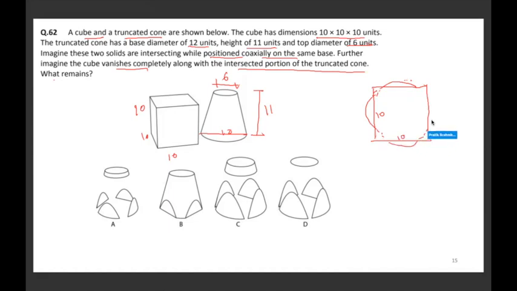Drawing it roughly, something like this. जिसमें इतना part 1 centimeter and 1 centimeter on both the side will be coming out. Why? Because ये cone का base diameter is 12, यहाँ का बीच में 10 है, versus intersection is going to happen on the central axis only. So that's why दोनों साइड 1-1 सेंटीमीटर बाहर निकलेगा. Further, cone का जो ऊपर वाला base वाला part है, which is 6 centimeter, will also come on top.